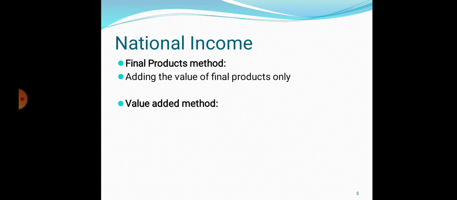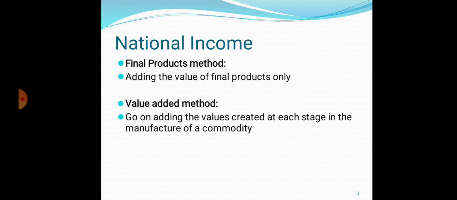And what is the value added method? Go on adding the values created at each stage in the manufacture of a commodity. So at every stage, whatever the value of steel, you go on counting that value stage-wise, and then calculate the total value.